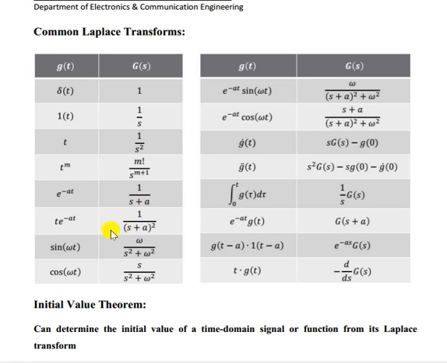Minus d/ds of F(s). Sin omega t gives omega by s square plus omega square, cosine omega t gives s by s square plus omega square, then e to the power minus at sin omega t. Like that we can go.